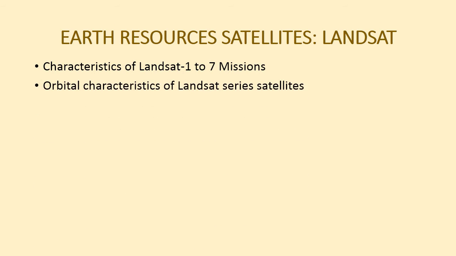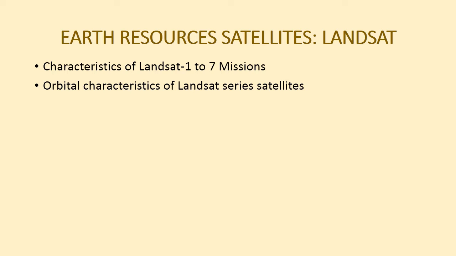Let us see the orbital characteristics of the Landsat series satellites. The altitude of Landsat 4 and 5 was 904 km and Landsat 7 was 705 km.